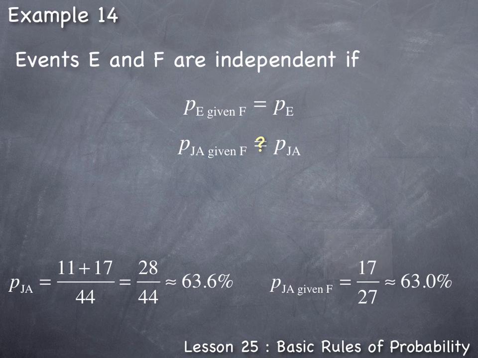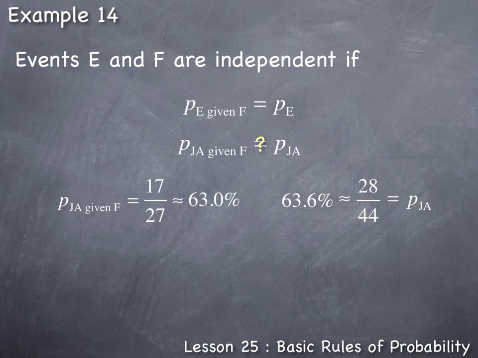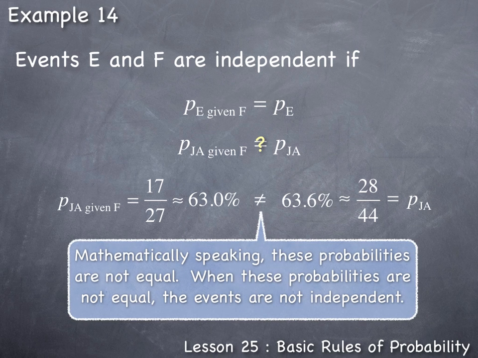So now we have the probabilities that we need to make the comparison. Does the 63.0% equal the 63.6%? Now, mathematically speaking, these probabilities are not equal. And when these probabilities are not equal, the events are not independent. But before we reach this conclusion, we need to take into consideration that these results were not based on a population. It was based off of a student survey, or a sample.